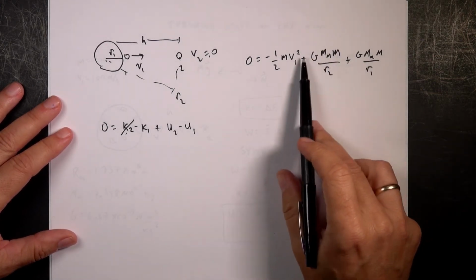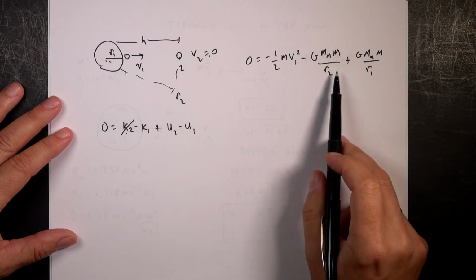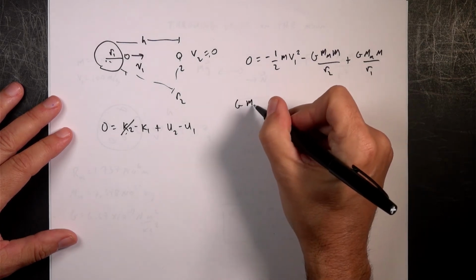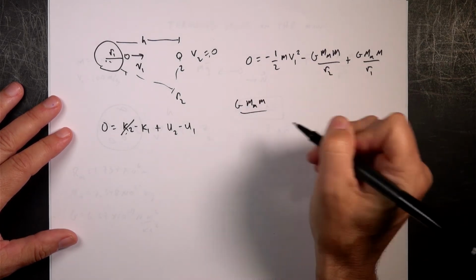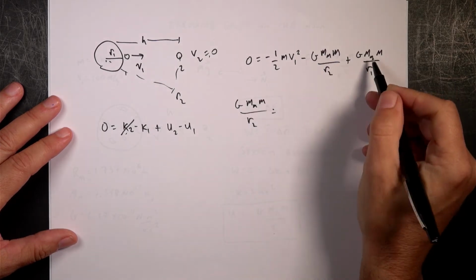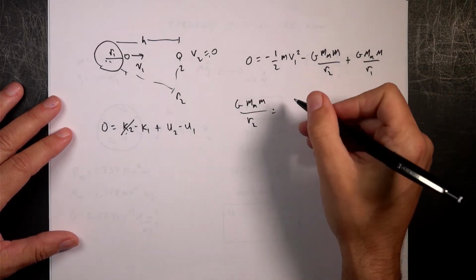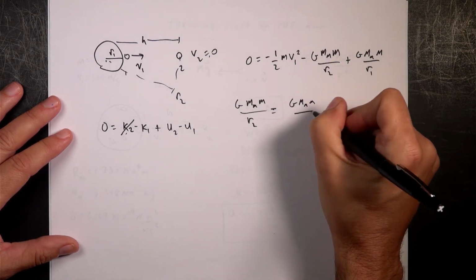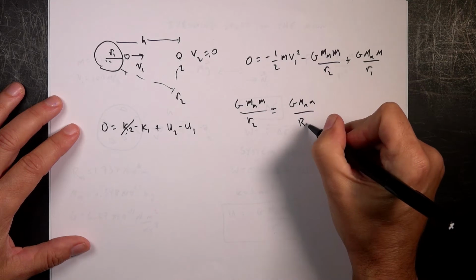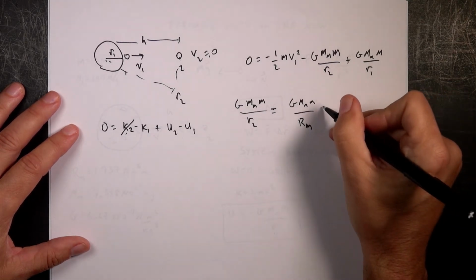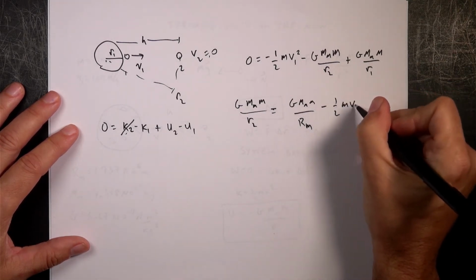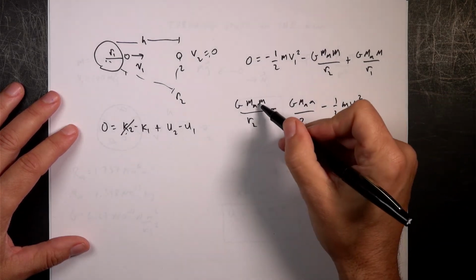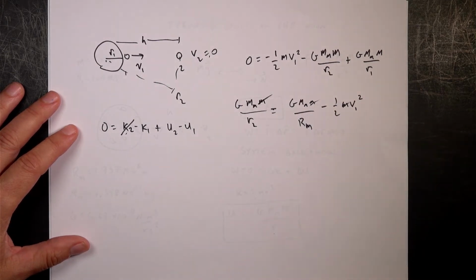I'm going to add this term, since it's negative, to both sides of the equation. So if I add that to 0, I get g mass of the moon, mass of the object, over r2 equals, I'm going to switch the order of these because it just looks nice, right? G mass of the moon, mass, over r1, which is just the radius of the moon, I'm going to use rm, minus 1/2 m v1 squared. Okay, so if I divide both sides by the mass of the object, it cancels. So that's good.